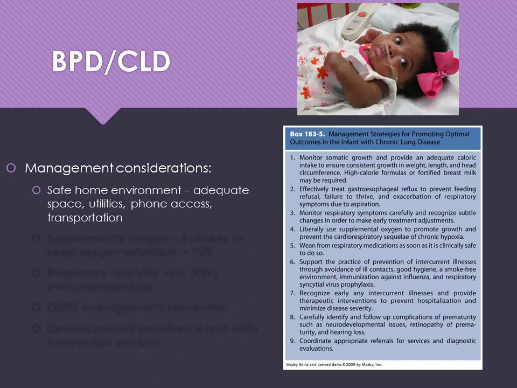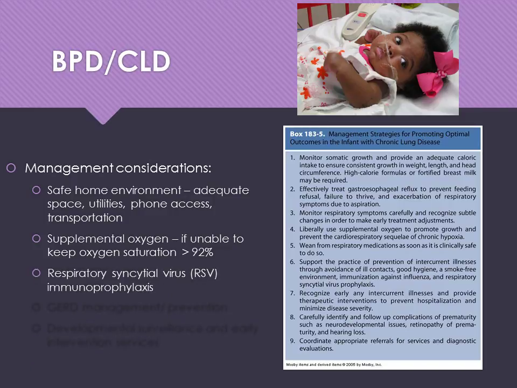Management considerations. We want to make sure that they have a safe home with adequate space, utilities, phone access, and transportation. These are patients for whom I often write letters for the parents to PG&E to make sure that they can maintain electricity in their homes, even if parents aren't able to pay their bills. They'll need supplemental oxygen if they can't keep their O2 sats above 92%, and parents will need to be taught about home oxygen. They will need RSV immunoprophylaxis. We already talked about palivizumab in one of the other lectures, that monoclonal antibody that we use for that.